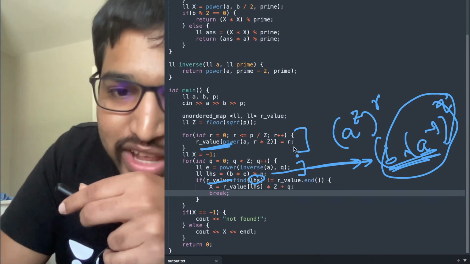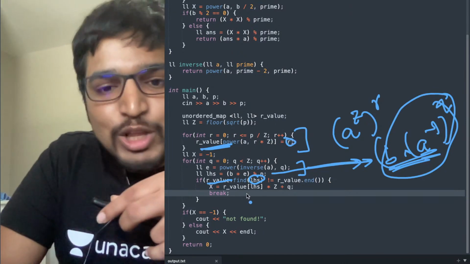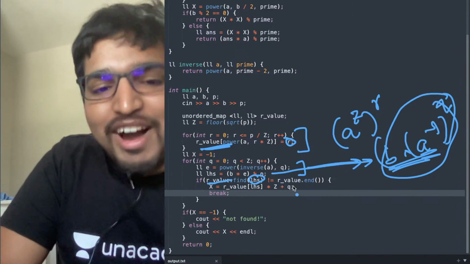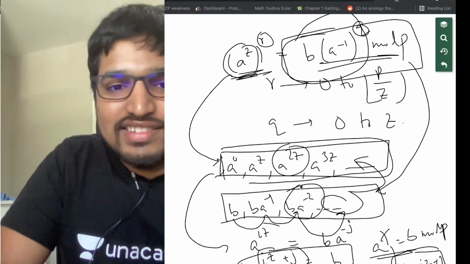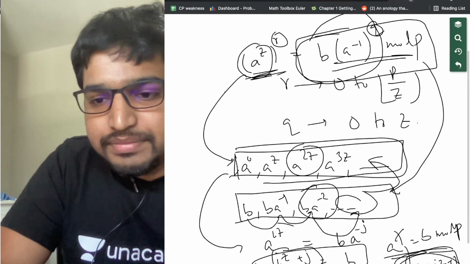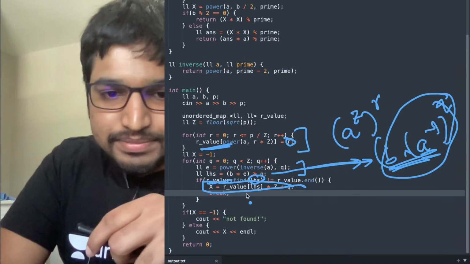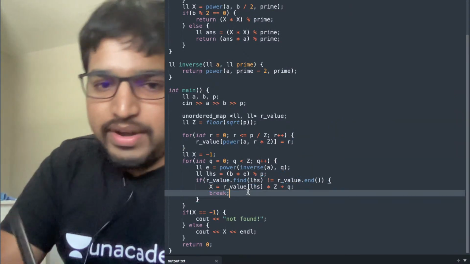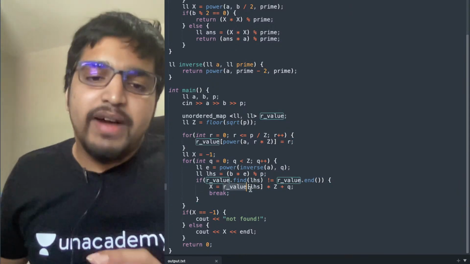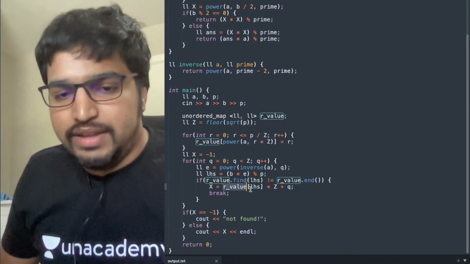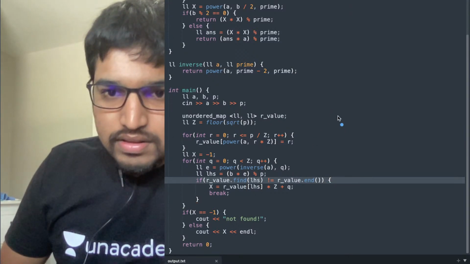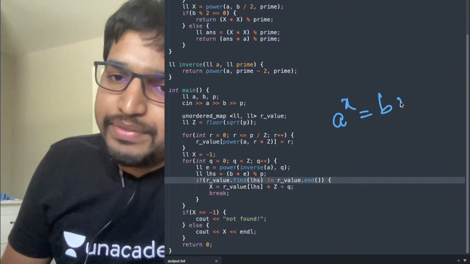Then we know its R value. We are marking this with the value R. So we know what the R is, and you know what the Q is here. We are iterating through Q. So from R and Q, we can find what X is. X is just IZ plus J. Got this? Now at this point that we know what R and Q is, from R and Q we can find X very quickly. And from this we get the solution of a to the power x equals b.